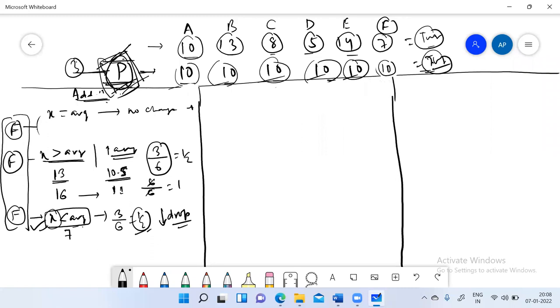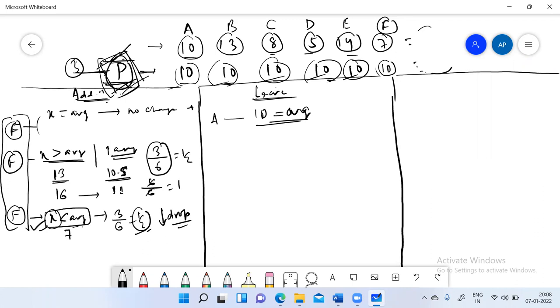Again, we will start with whom? Whom should we remove first? Sir, A. A, because if A leaves, his value is equal to the average. So now let's create the story again. We were talking in terms of story. We will finish the same concept in the story format only.